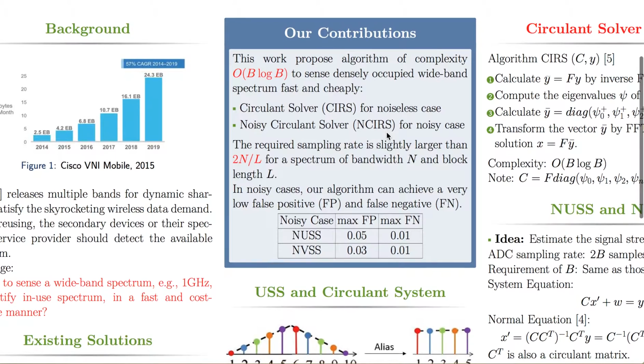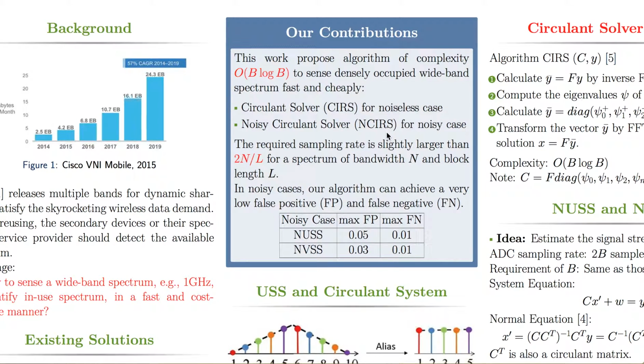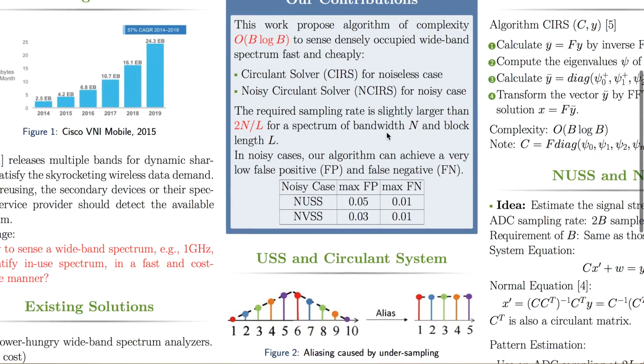Our contribution is that for a given spectrum of bandwidth n and block length L, we are able to sample the signal with an ADC of sampling rate 2B samples per second and a filter of bandwidth B, where the requirement of B is that it is slightly larger than n divided by L. Our algorithm can ensure low false positive and false negative rates, and the complexity is O(B log B), which is also very low.